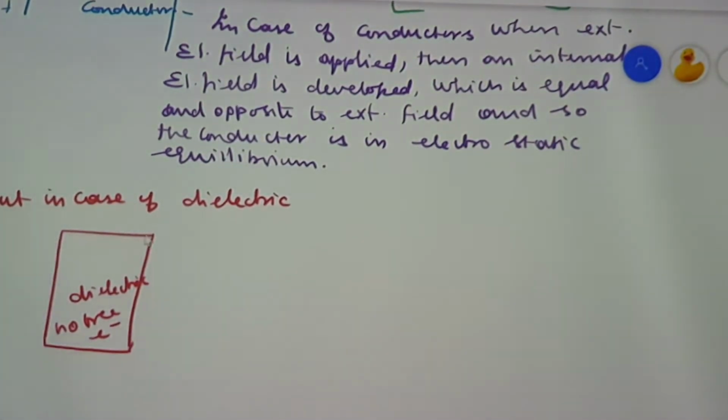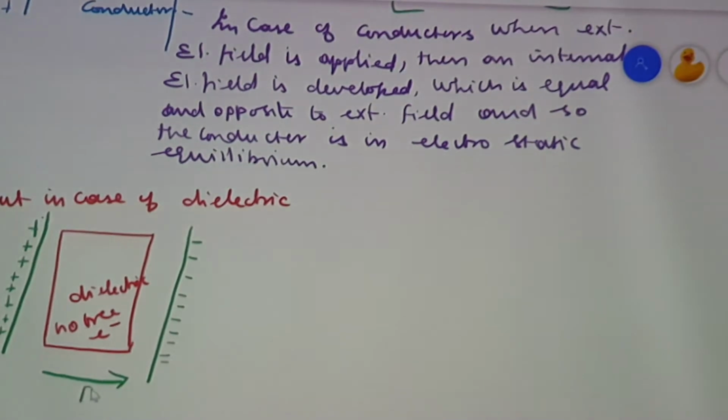Now, when this dielectric is placed inside the plates of a capacitor, that is, at one plate you are having the positive charge, and at the other plate the negative charge. So when you are applying a uniform external electrical field, what will happen? That is what we are going to study here.